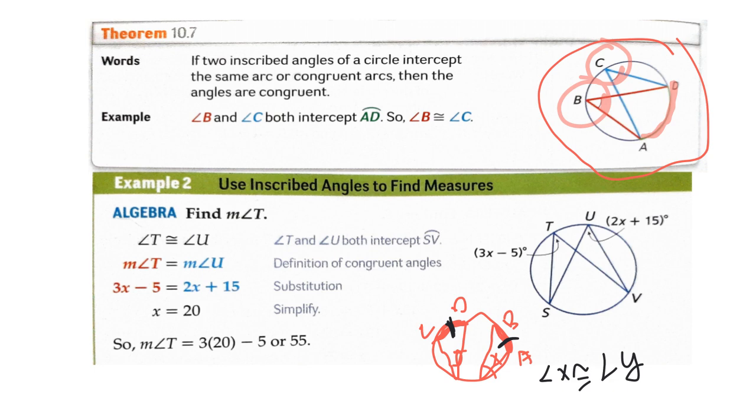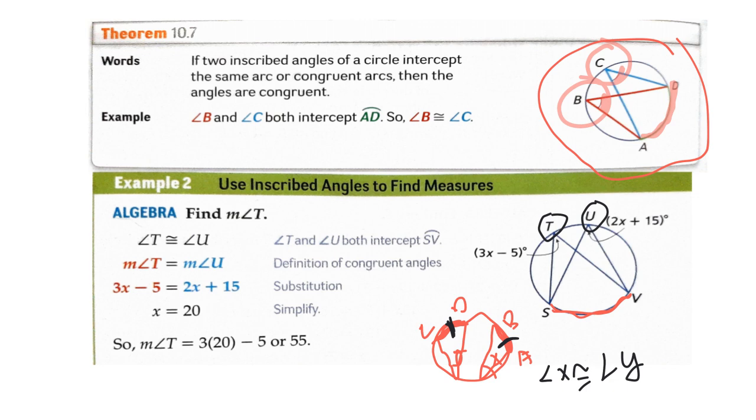Now let's do an example of this theorem. So we have two inscribed angles T and U that intercept the same arc as V, and according to the previous theorem, since both inscribed angles intercept the same arc, then these angles are congruent.